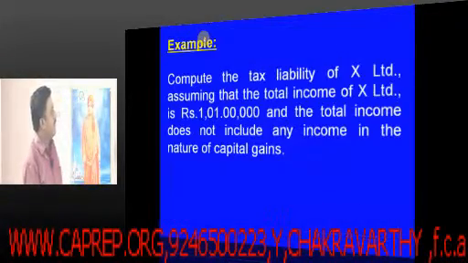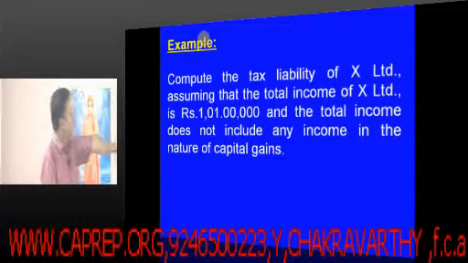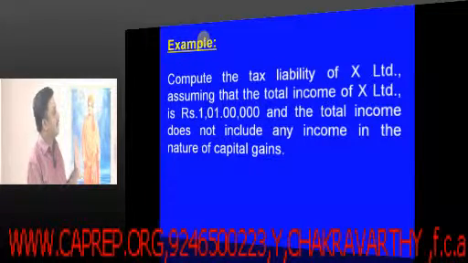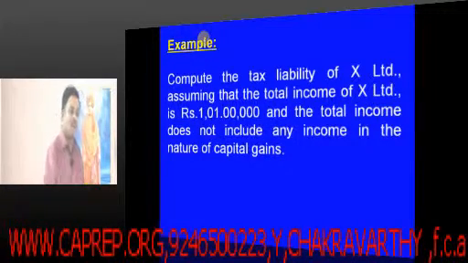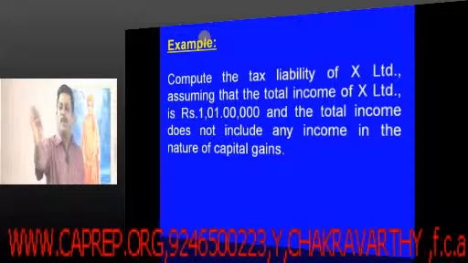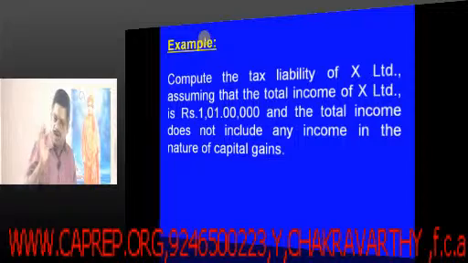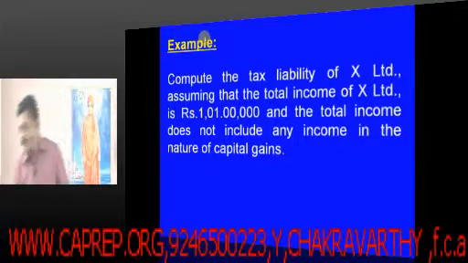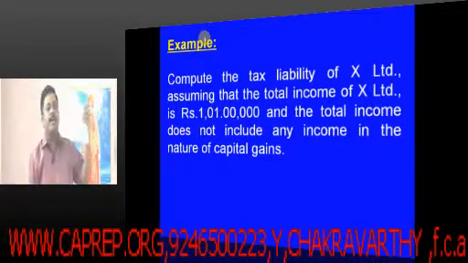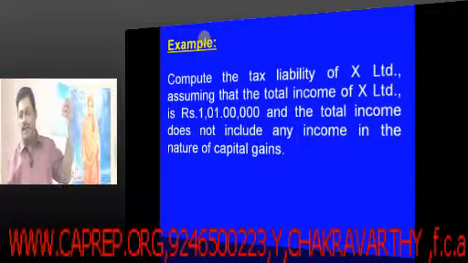So, not much of a confusion. The example is like this. If the total income of X Limited is 1 crore 1 lakh. Friends, please remember, all the examples which I am giving in my presentations are picked up from the supplementary material given by the Institute of Chartered Accountants of India.